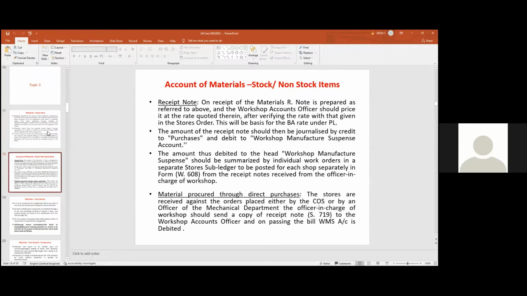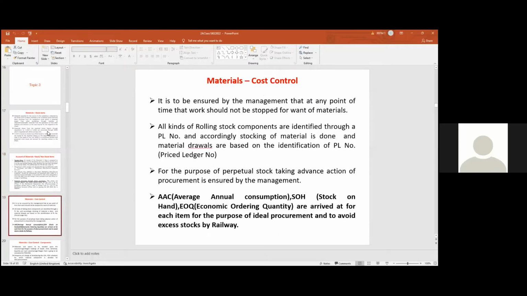So material purchased to non-stock indents are dealt under direct purchase. To fix the AAC, it is important that for all the stock items, average annual consumption फिक्स करना है हर साल. So इसका accounts rating भी होता है.